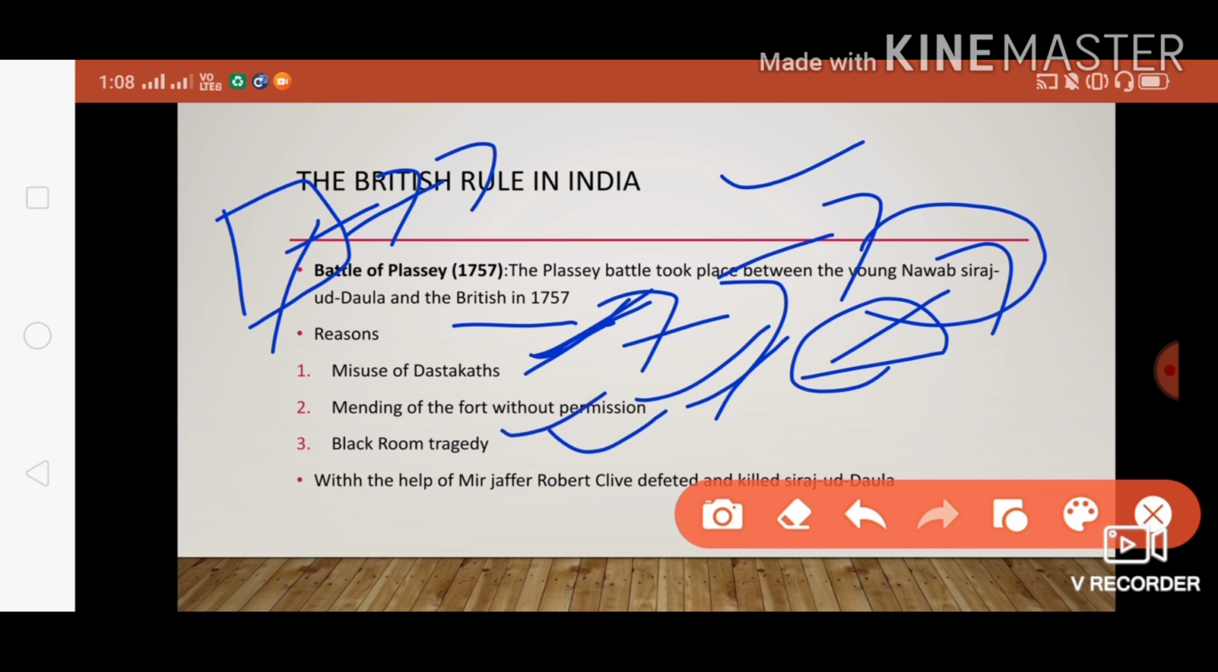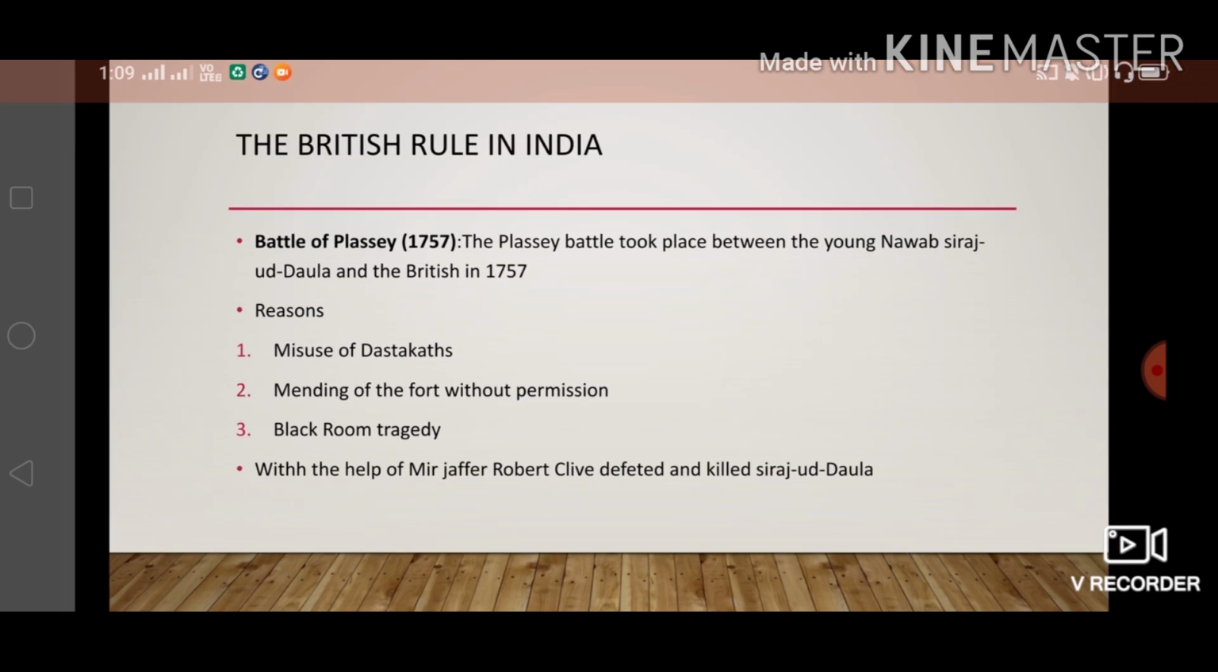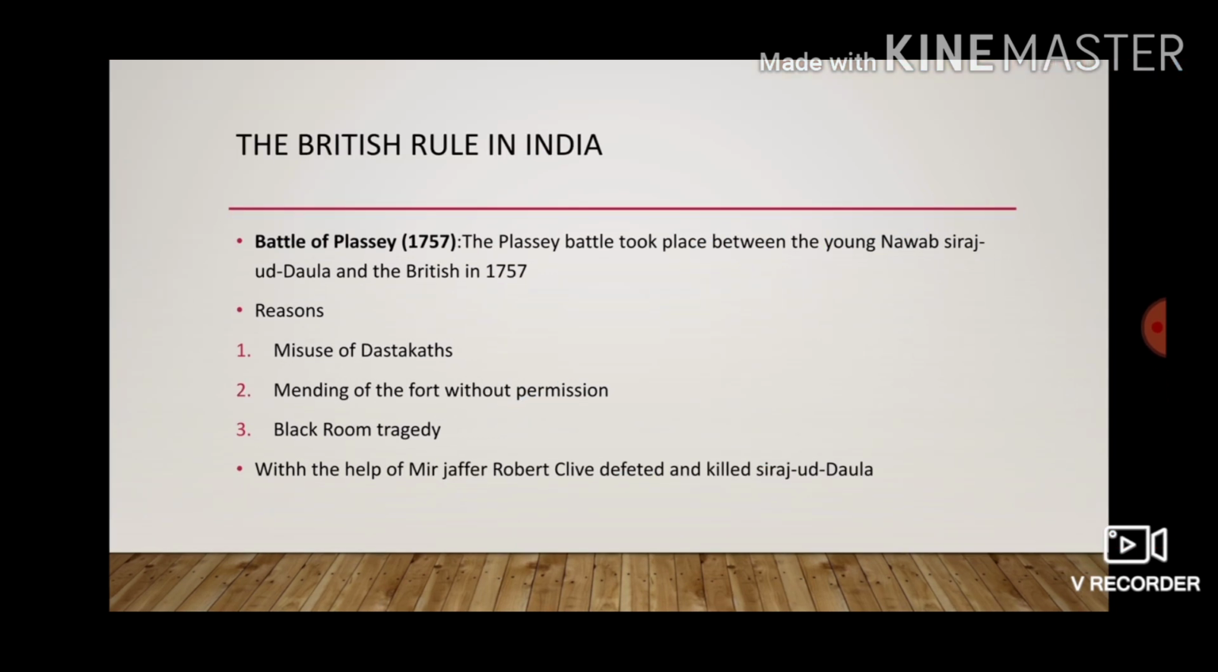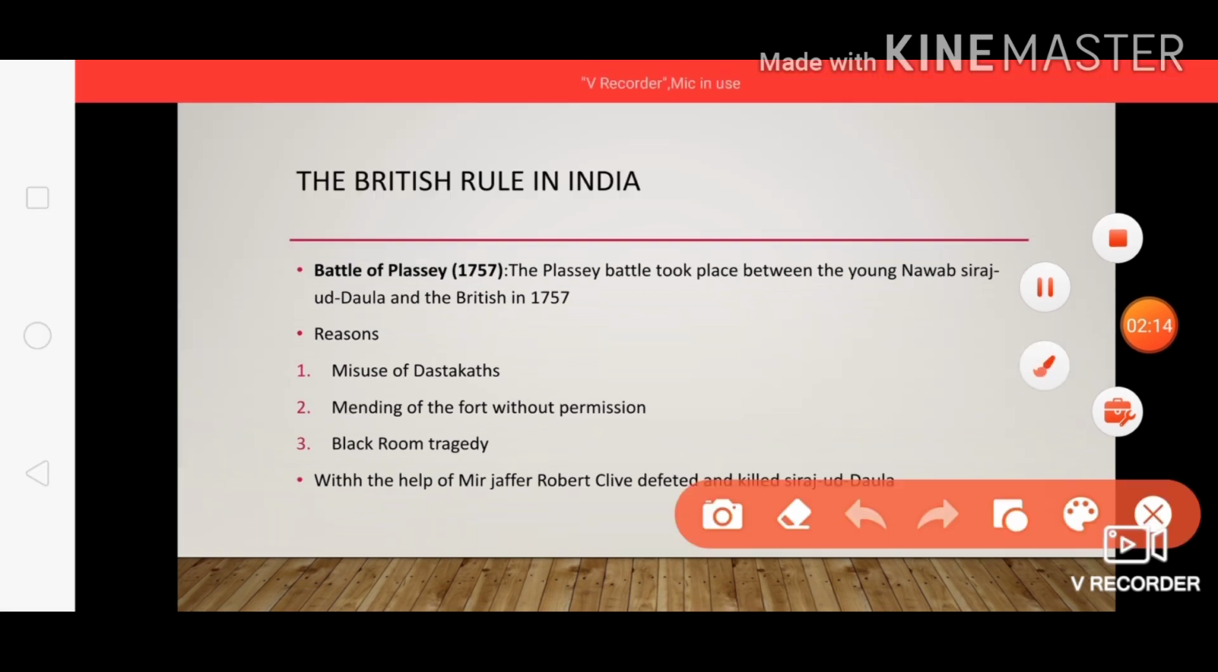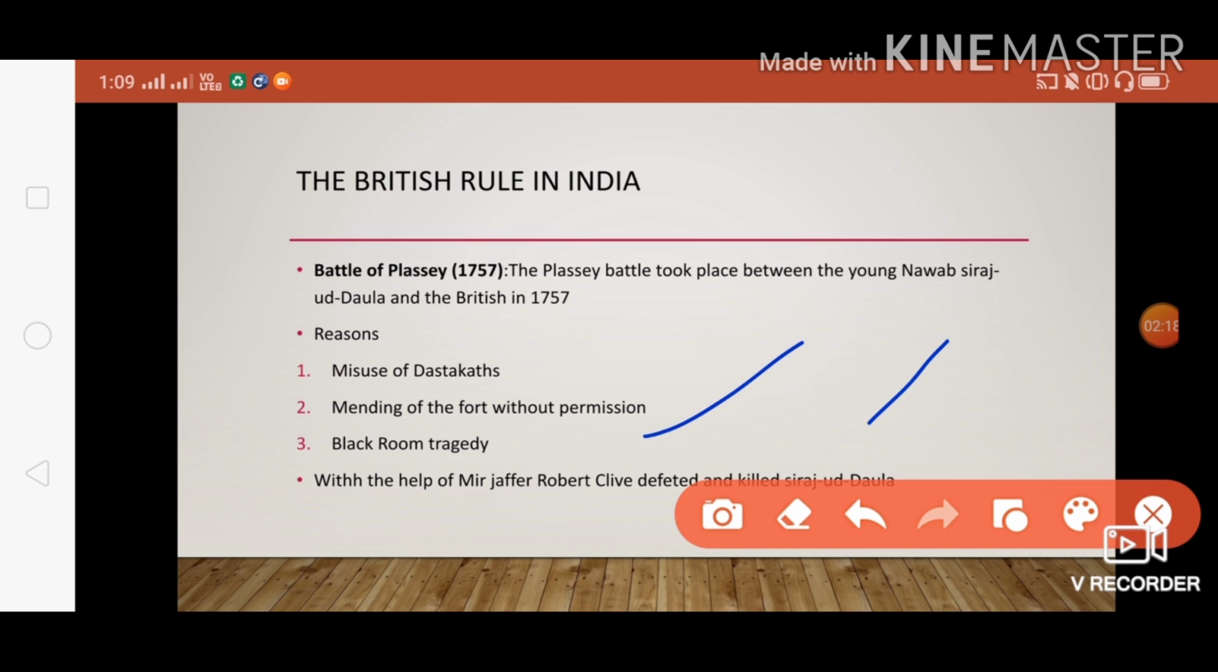Next, the Black Hole tragedy. What exactly is this tragedy? Siraj ud-Daulah attacked the fort and imprisoned 146 English people in it, and this particular incident we call the Black Hole tragedy. With the help of Mir Jafar, Robert Clive defeated and killed Siraj ud-Daulah.